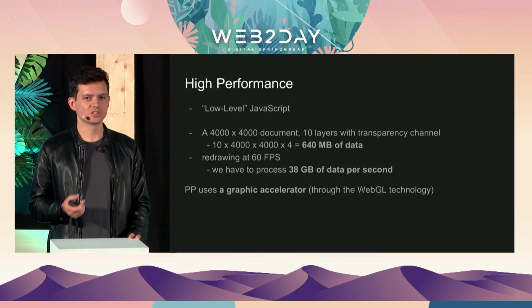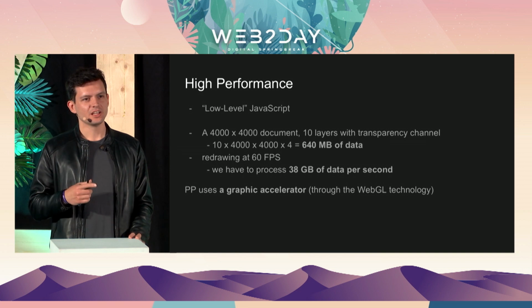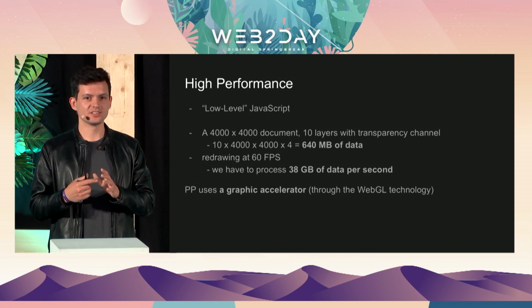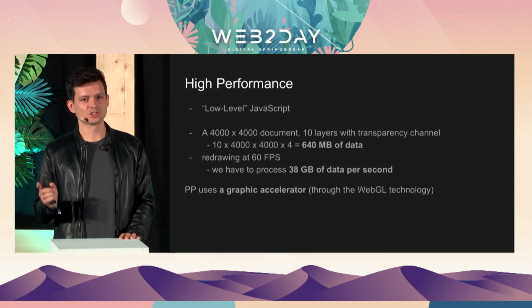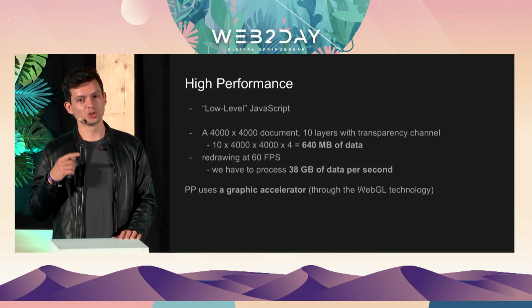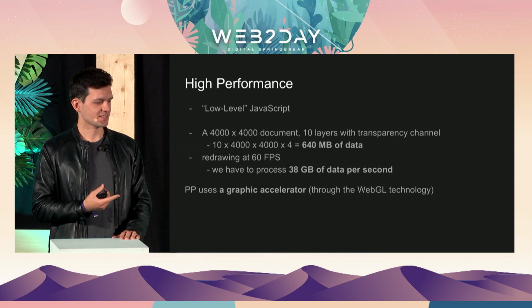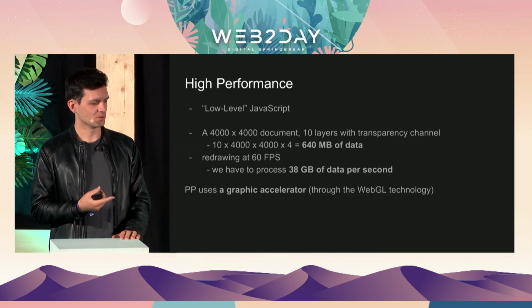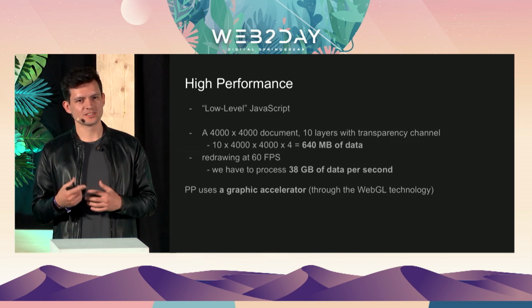And let's say you let the user drag a layer, and since layers have transparency, the result depends on pixels from every layer. So as the user drags the layer around, you should go through all the layers, all 640 megabytes of data, and process it 60 times per second to redraw it at 60 FPS.